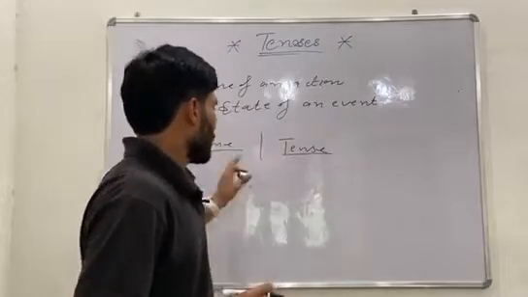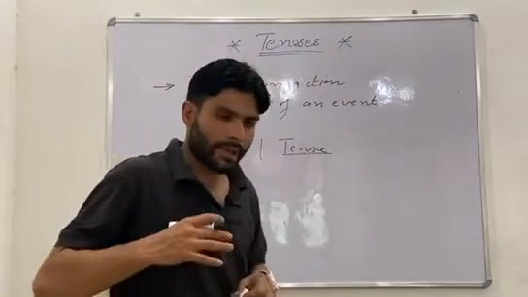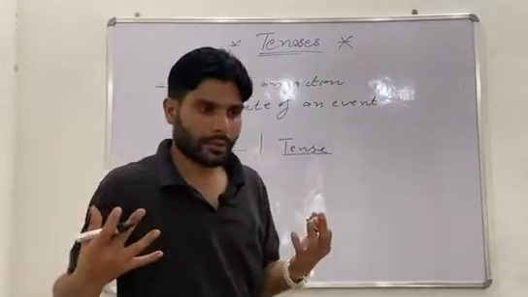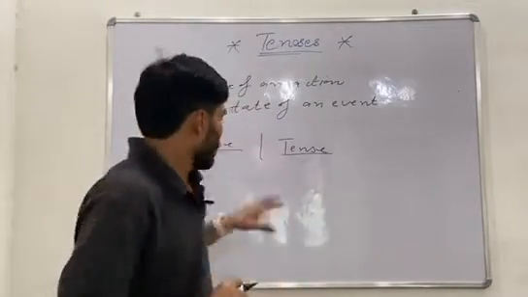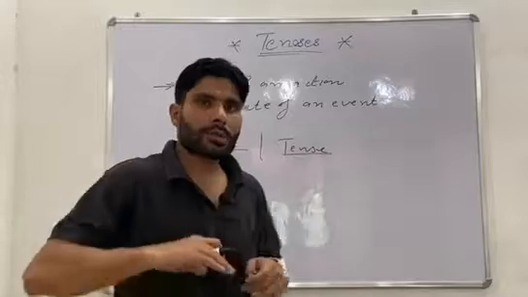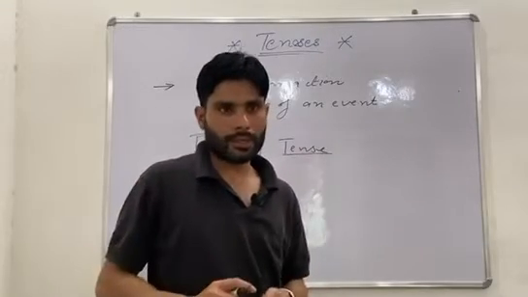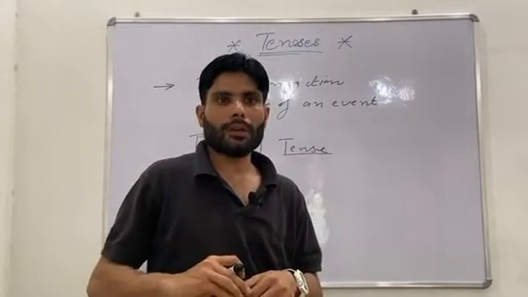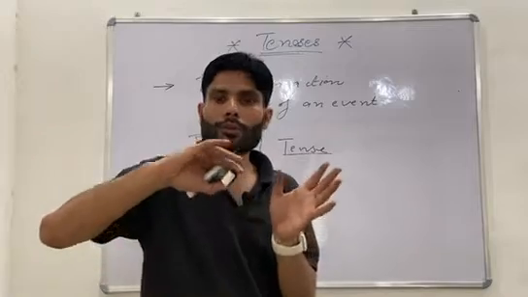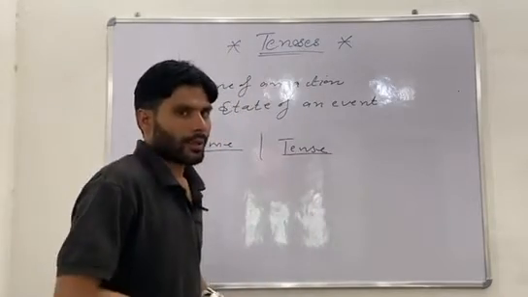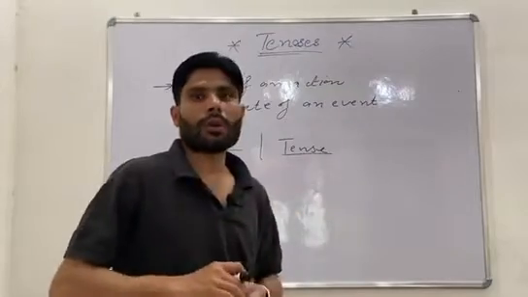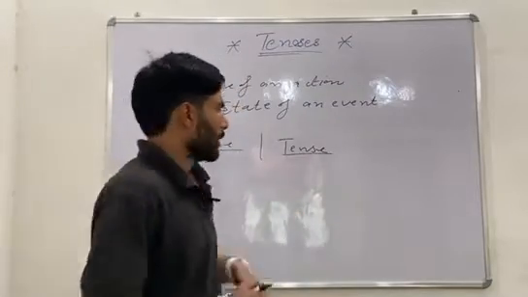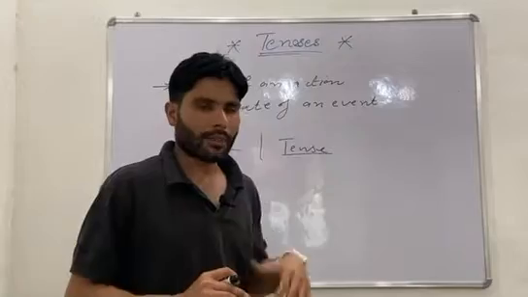Tense is a complete arrangement of subject, object and verb, isn't it? Time only talks about the happening of an action. It is a universal fact about the happening of an action. It is a different thing to understand time and tense.